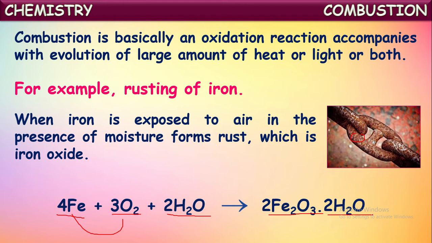How is it formed? When iron is kept in atmospheric air in the presence of moisture, iron reacts with the oxygen in the presence of moisture and converts into the respective oxide, that is iron oxide along with the moisture. That is called hydrated ferric oxide, which we commonly call rust.